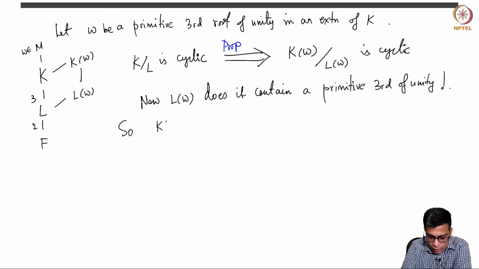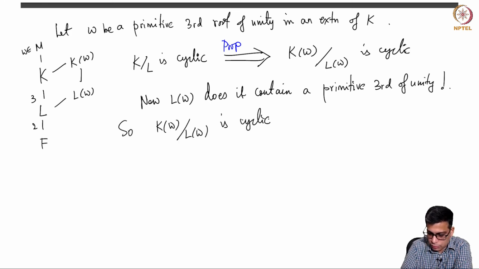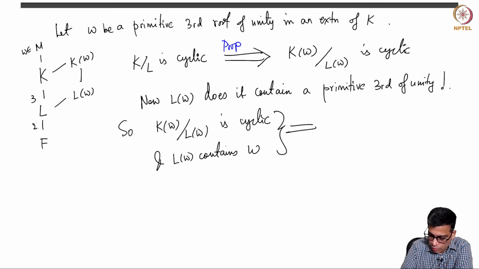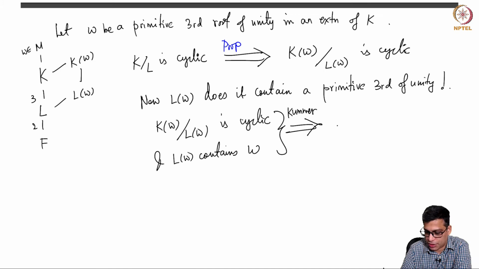So, K omega over L omega is cyclic and L omega contains omega. This implies, go back to the videos where we did Kummer extension, this says that K omega over L omega is a simple radical extension.